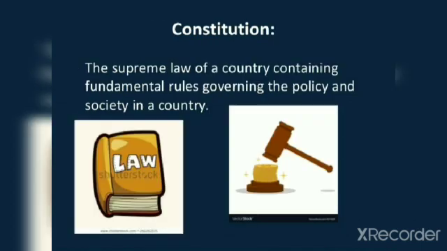I think you would have understood the meaning of the constitution. So now let us see what a constitution is. A constitution is a set of written rules that are accepted by all the people living together in a country. It is a supreme law that determines the relationship among people living in a territory and also the relationship between the people and the government.